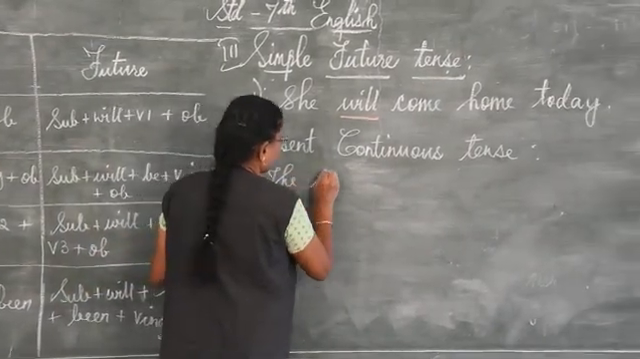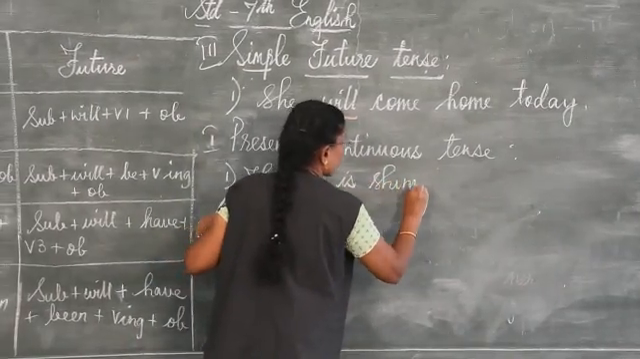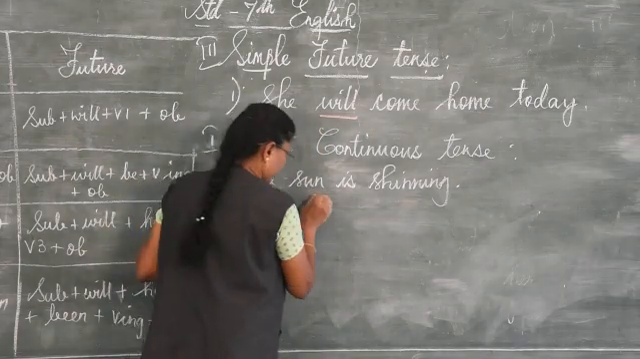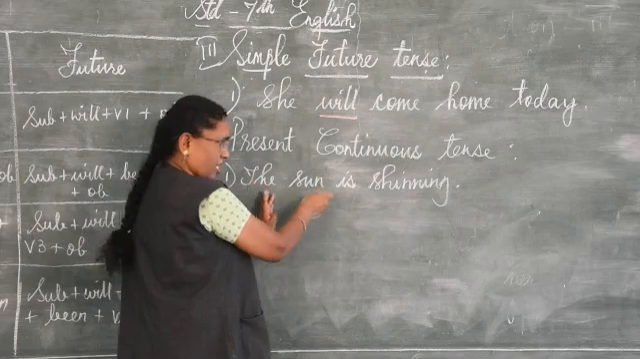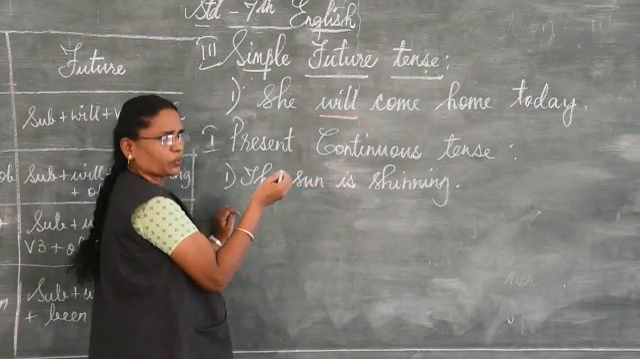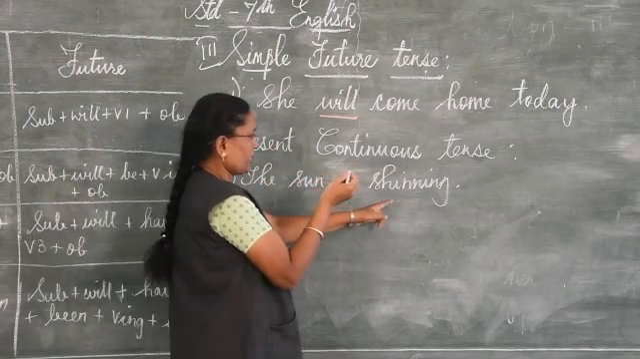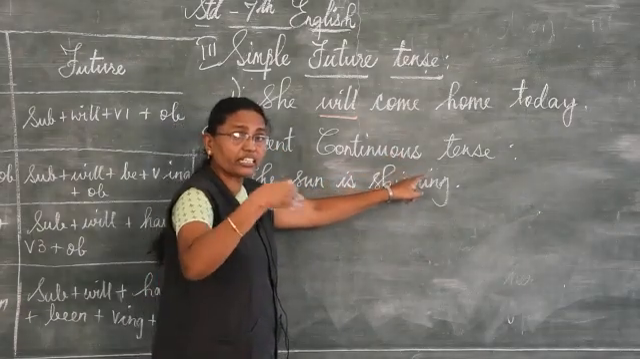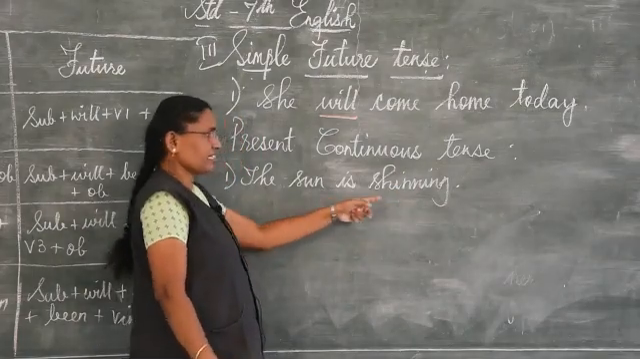The sun is shining. The sun is the subject, and is is a helping word, like is, am, are, was, were, do, does, did, has, have, had. I told you, no? Yes. So here we see present, it is continuous, the action is happening right now. The sun is shining.